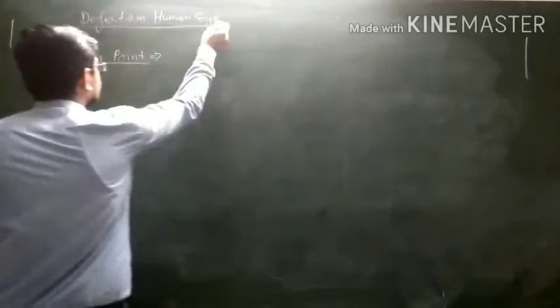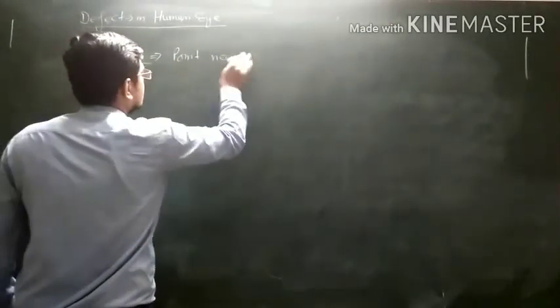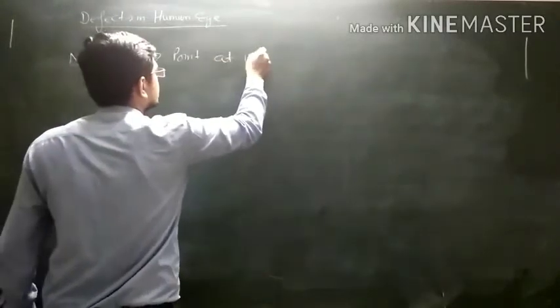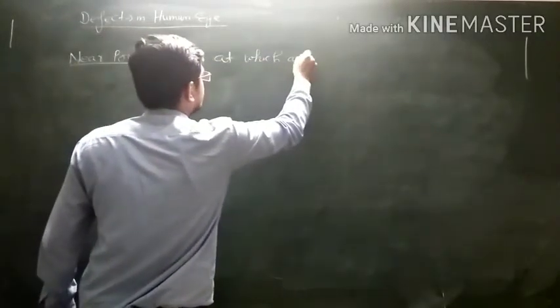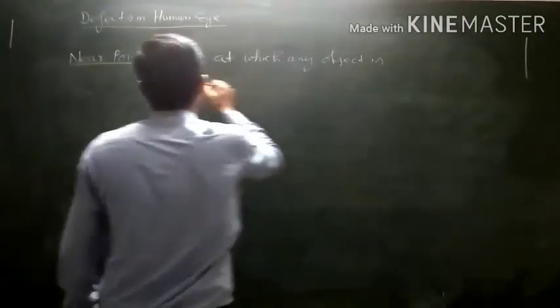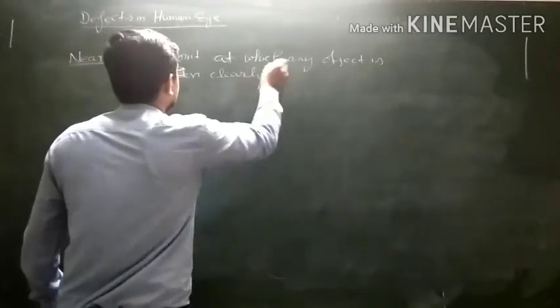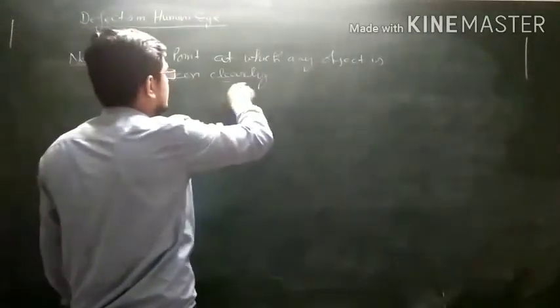It is a point at which any object is seen clearly.